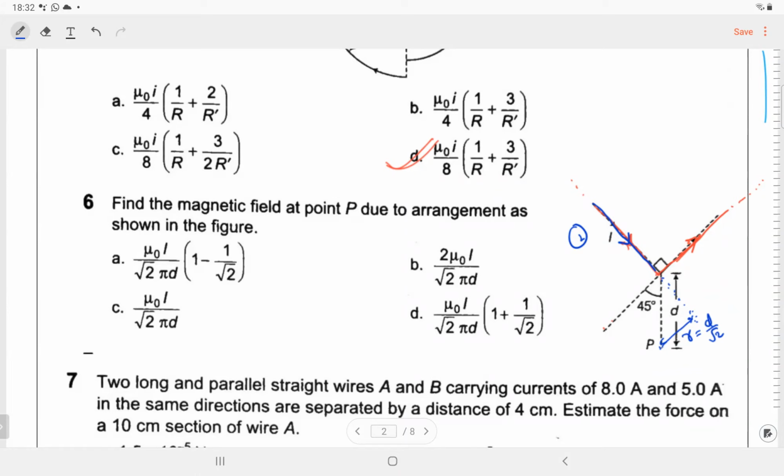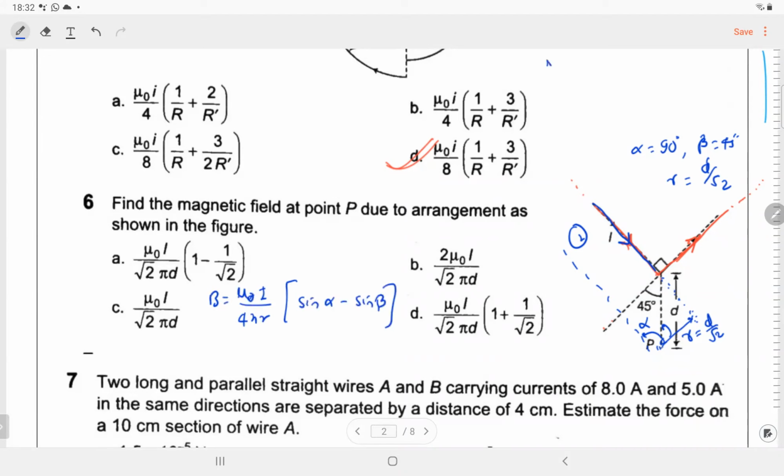And how much will the angles alpha and beta be for this? If we join this, one end is going to infinity, so alpha is 90 degrees. Beta is 45 degrees, and R becomes d by root 2. Both ends of the wire are in the same direction, so we use that formula. When both ends are in the same direction, then instead of sin alpha plus sin beta, it will be sin alpha minus sin beta.